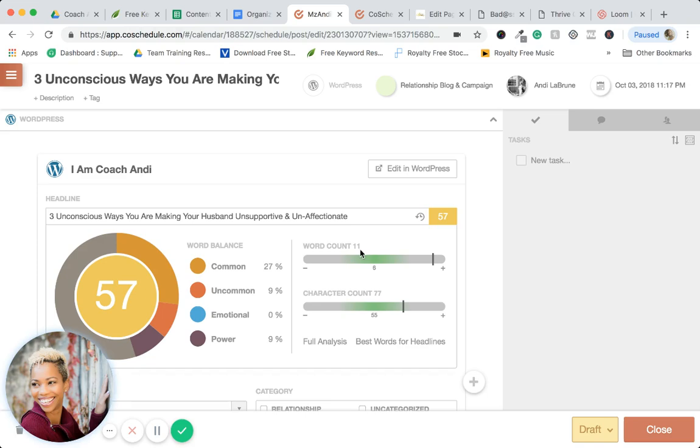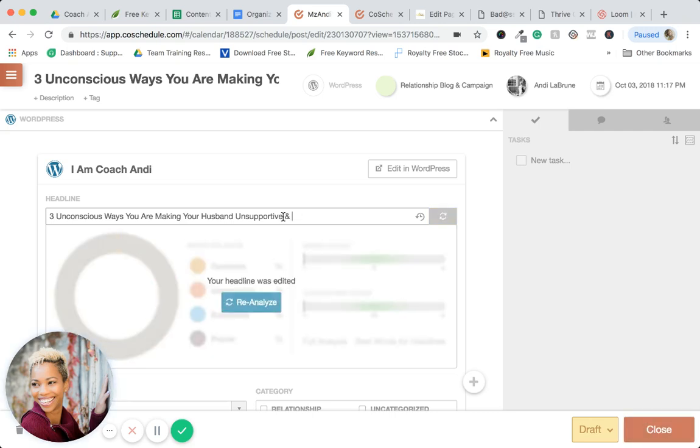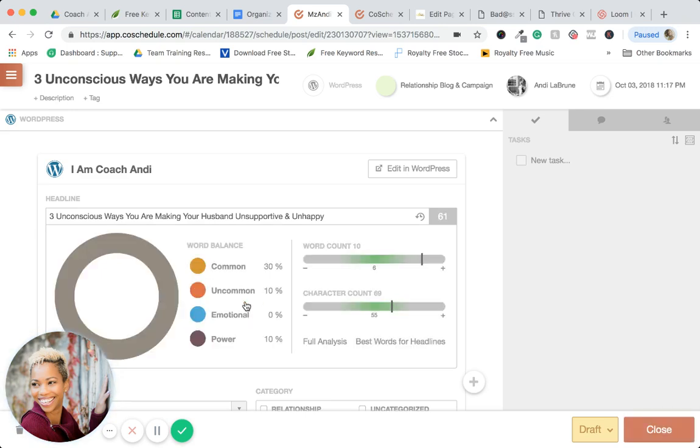What I love about this is you get to see this firsthand. I have my title, and I can change it up to increase this number. If I just wanted to change it to make them unhappy, let's try unhappy, and then reanalyze the headline. Okay, it went up a little bit, right? Unhappy is a power word. So I can keep tweaking and playing around with the headline analyzer, which is also just built in, which is pretty cool.